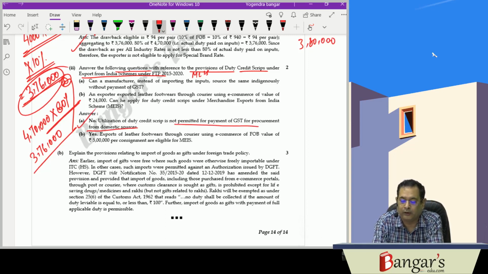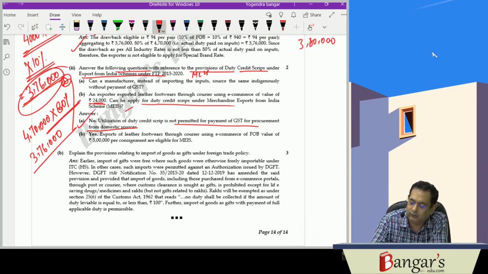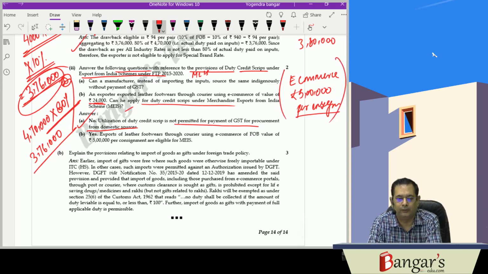An exporter has exported leather footwear worth 24,000 through an e-commerce platform. Can he apply for duty credit scrips under MEIS? Yes, you can export through an e-commerce platform up to rupees 5 lakh per consignment. In that case, you will be eligible for duty credit scrip under MEIS.